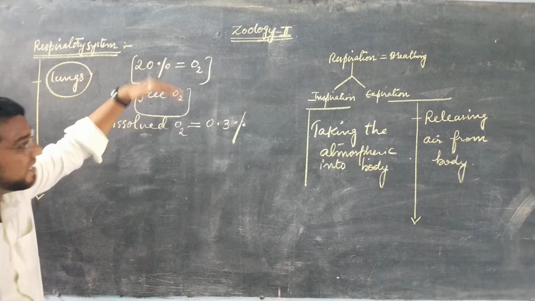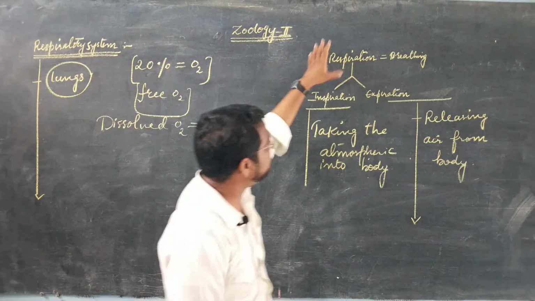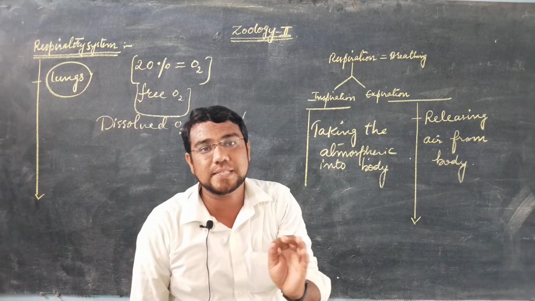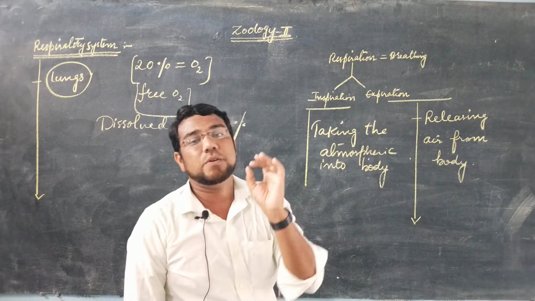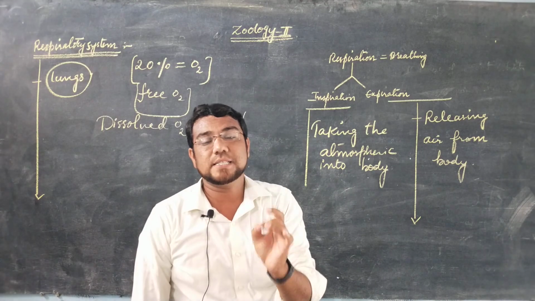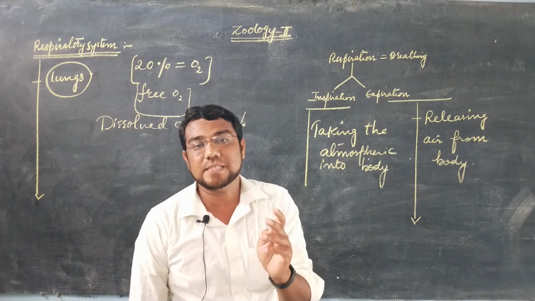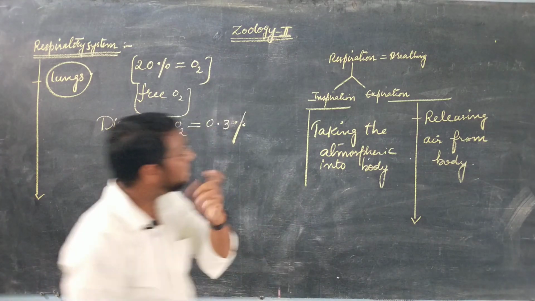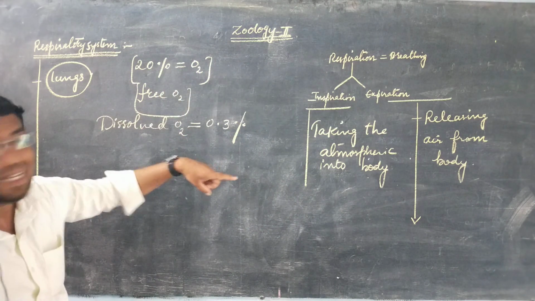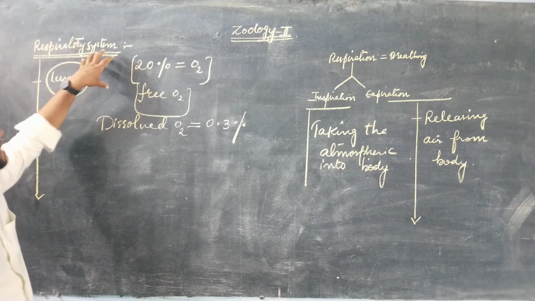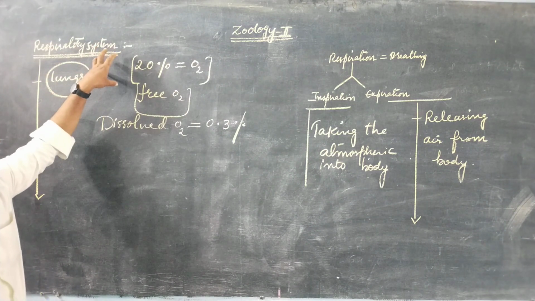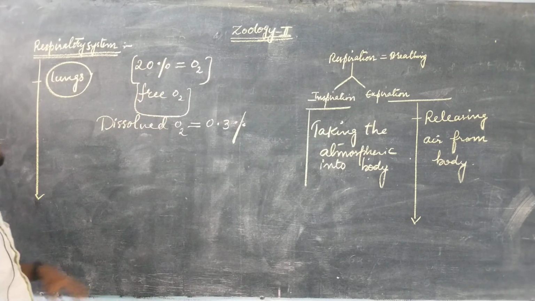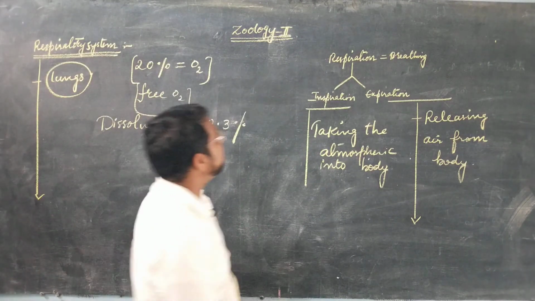Why? Because in second year zoology, you will have the physiology and anatomy of human beings. So you will have the digestive system, the respiratory system, the circulatory system, the musculoskeletal system, the endocrinal system, the nervous system, and the reproductive system also. Each and every system is present in second year zoology, and in that we are dealing with the respiratory system.